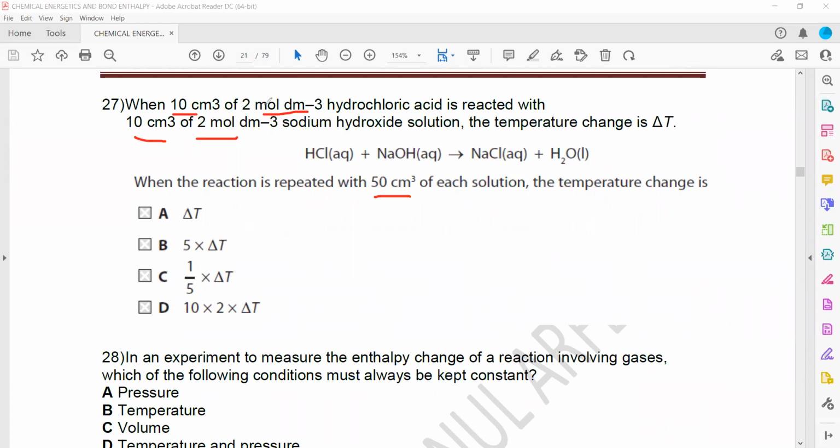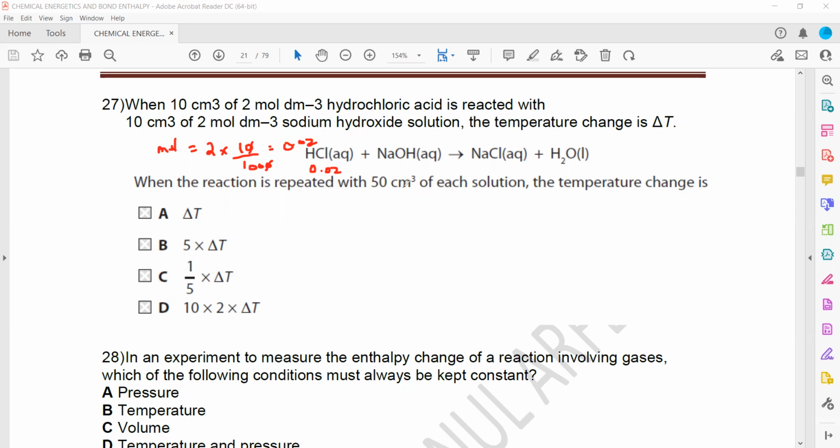First, because we are using the same amount, and the ratio between them is 1:1, and we are using the same concentration, both of them will be used up. I can take any of them. So HCl, if I'm taking as an example, how many moles will be there? The concentration is 2 and the volume is 10 divided by 1000. So this will be 0.02. So in the beginning we have 0.02 moles of HCl.